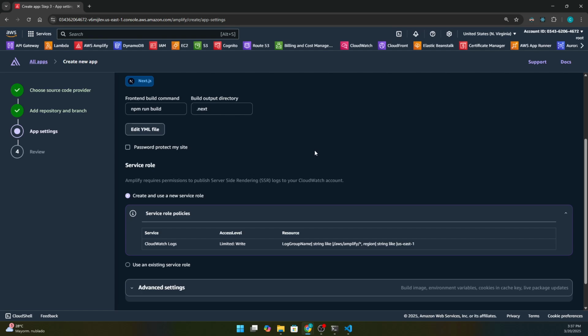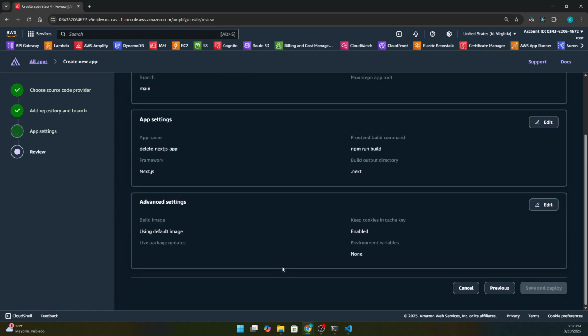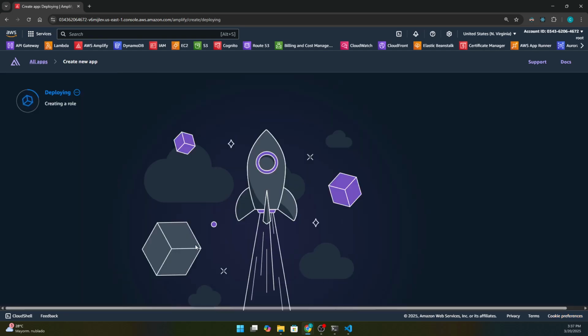I don't know how to say that, but you need to manually configure the roles permissions. And of course, that is pretty bad. But in this new generation, we can handle this automatically. So that's pretty nice. In my case, I'm going to create and use a new service role and click next. We have a summary and let's save and deploy.